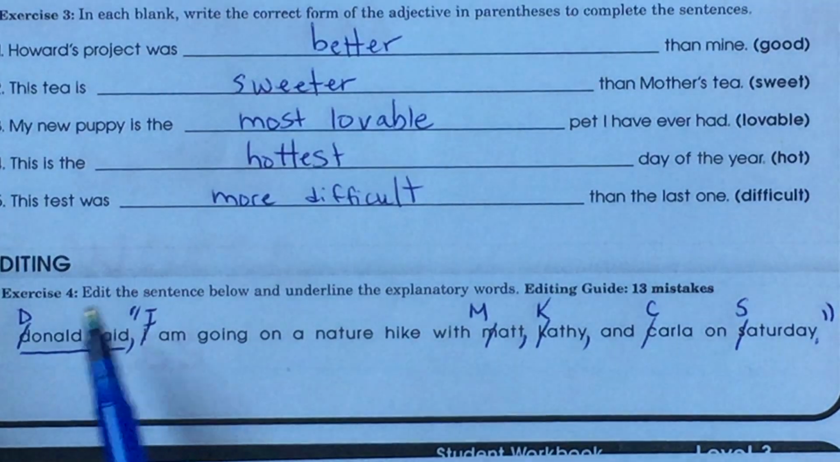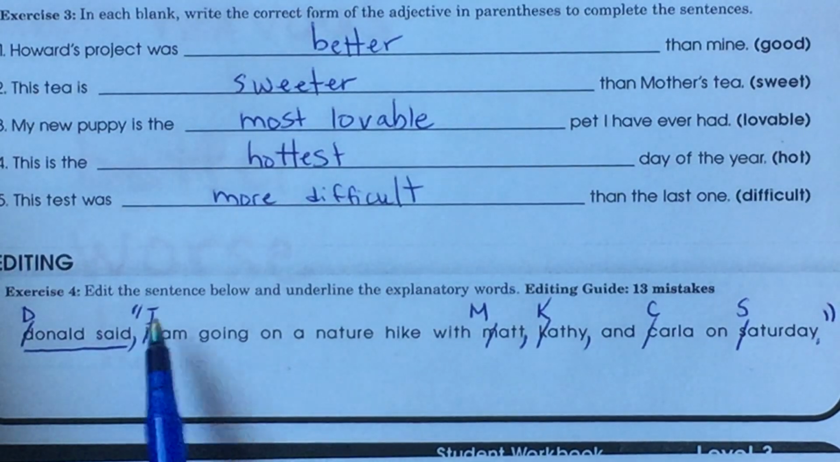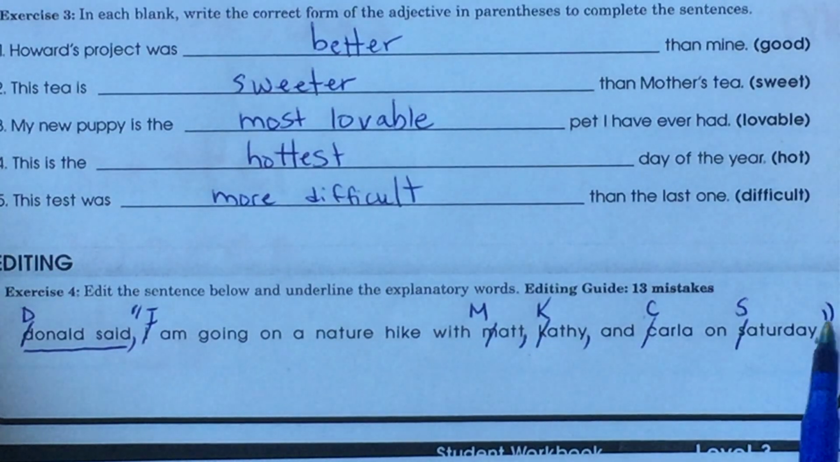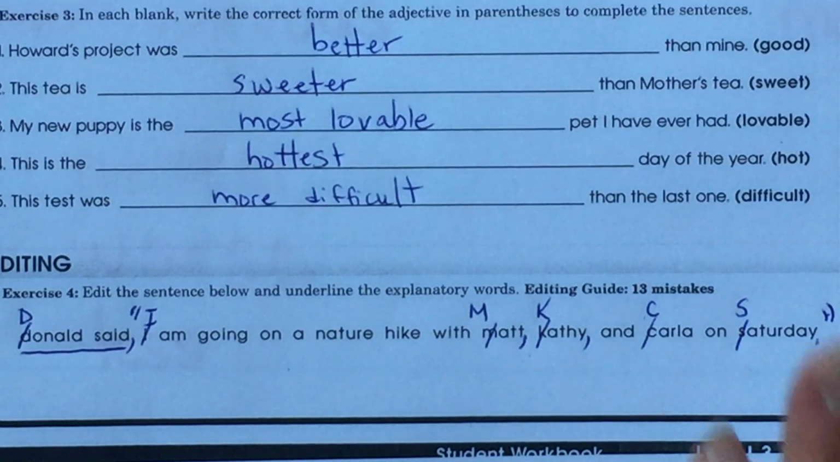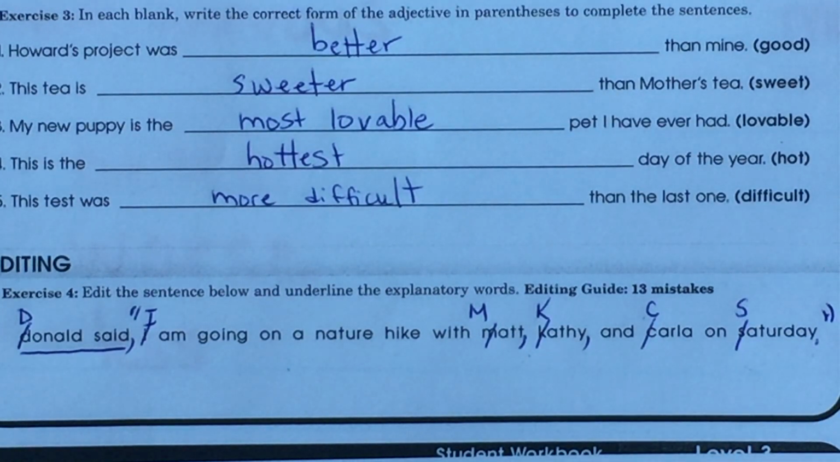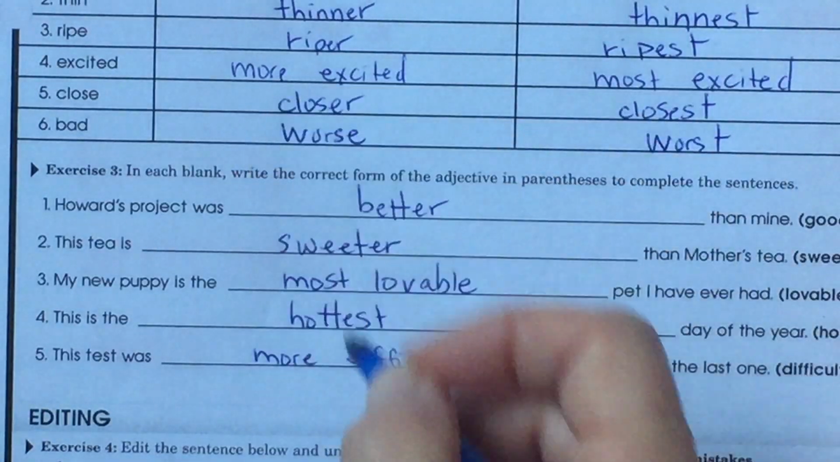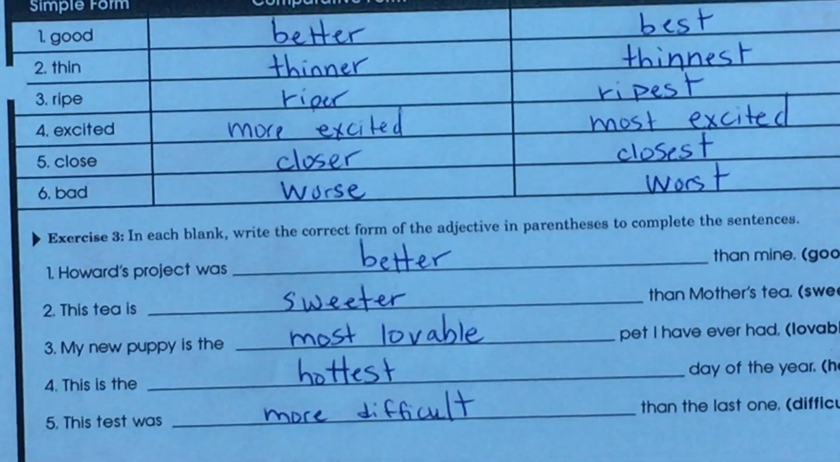Okay, so let's go back and count. We need 13 mistakes. 1, 2, 3, oh wait, 1, 2, 3, 4, 5, 6, 7, 8, 9, 10, 11, 12, 13. All right, how'd you do? Hope you did great. We're going to be taking a test pretty soon on this stuff. So if you're having trouble with thinner and thinnest, or the more and the most, adding ERs, keep taking a look over those. Work really hard on practicing them before the test. All right.